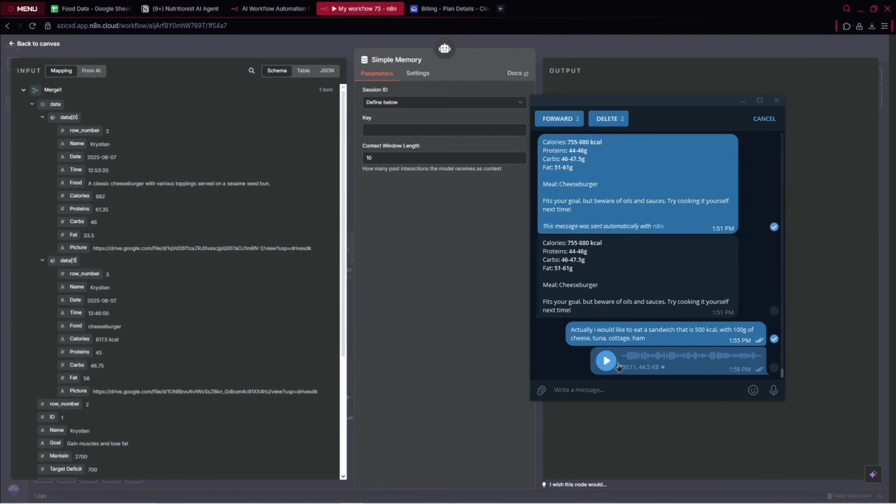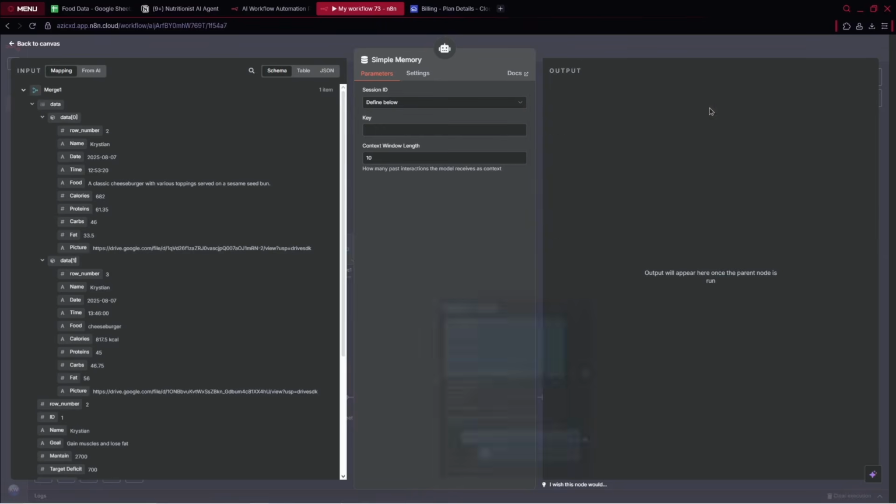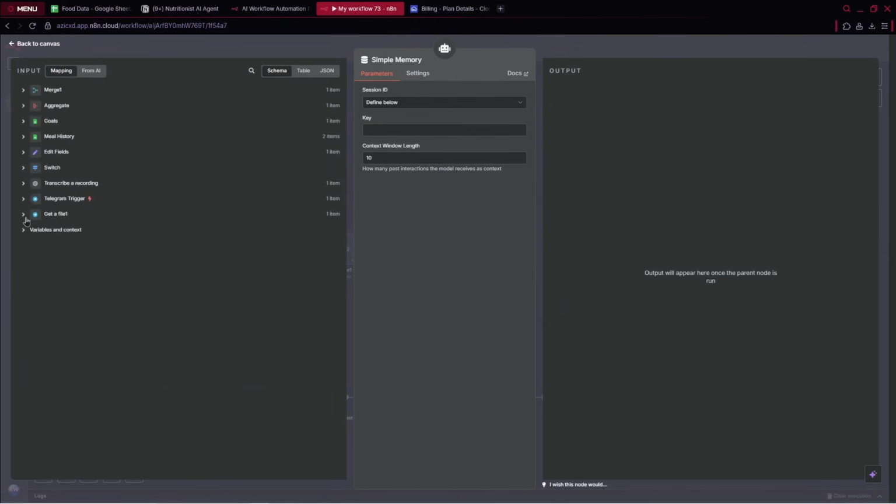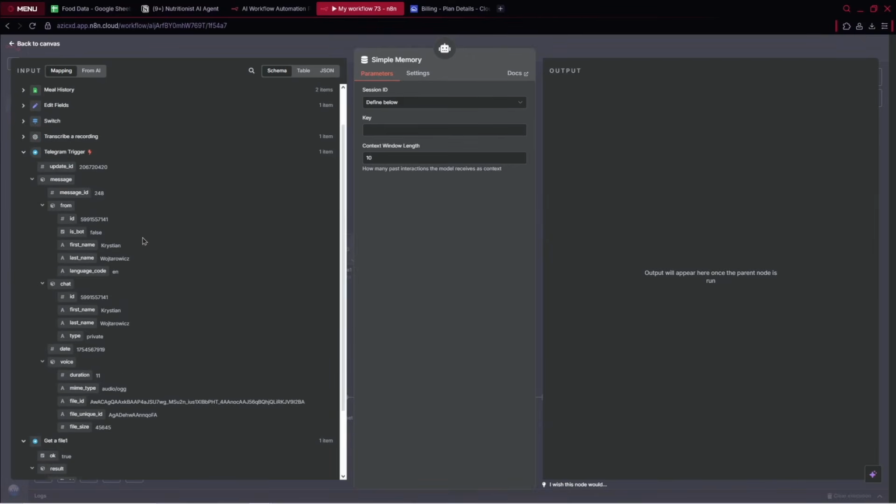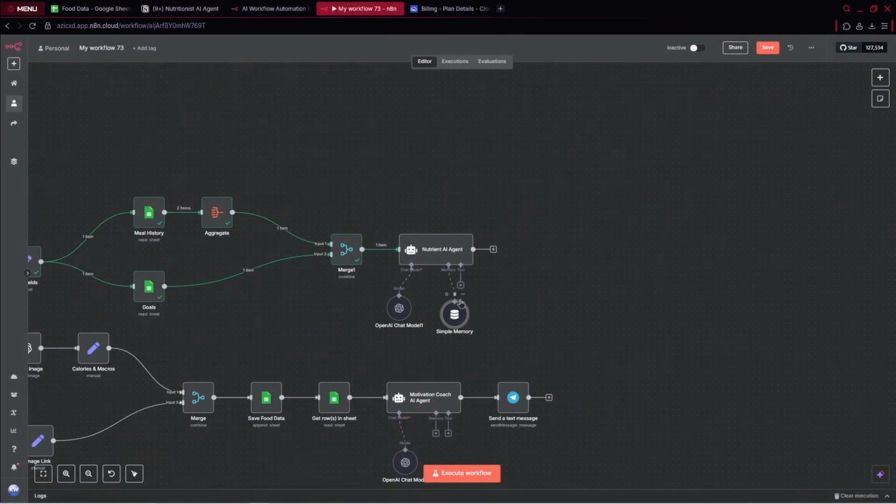Otherwise, it remembers only one message. It doesn't remember what we had previously, but by using simple memory, we can make it happen. For it, we use the Telegram trigger, and we need to provide the chat ID. So we've got the chat ID here, and that's great. Let's run it.